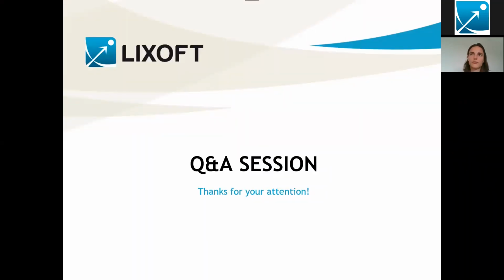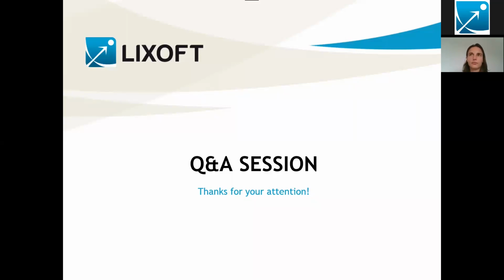Is it possible to use Monolix for mean data fitting without inter-individual variability? That's what we have done yesterday, so maybe you missed yesterday's session. You can work on average data, and then you just remove all random effects. That's what we have done yesterday, and it works very well. It's a very common situation in QSP modeling.